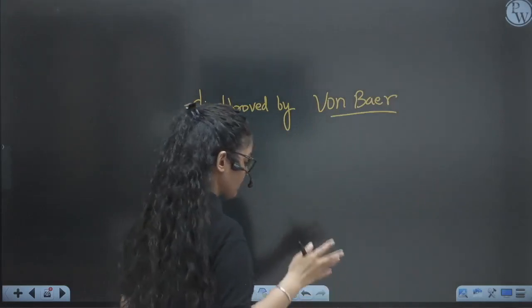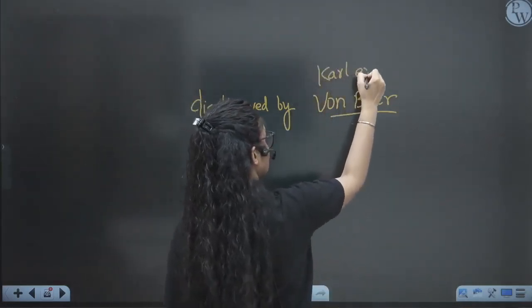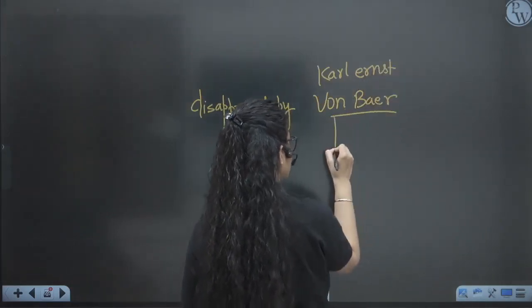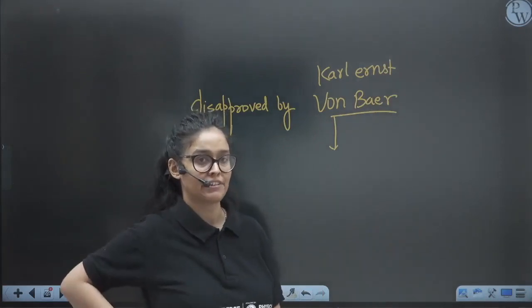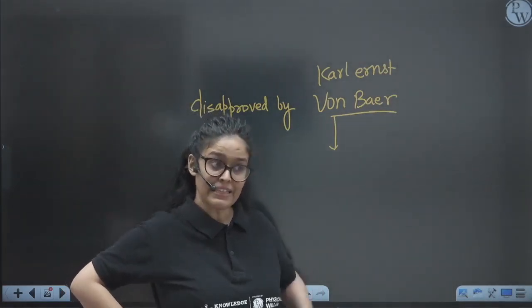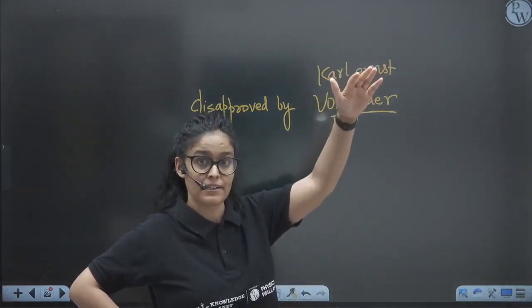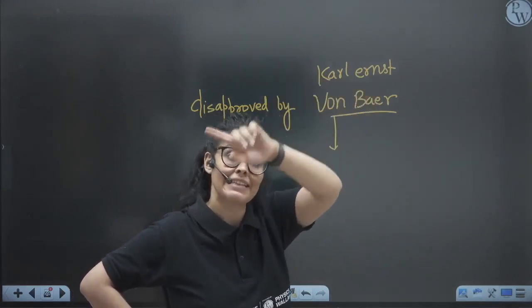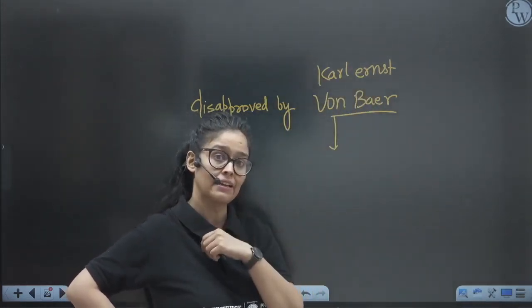According to von Baer, if ontogeny recapitulates phylogeny, as Ernst Haeckel said, that means a complex vertebrate or complex animal should also repeat the adult stage of the lower organism, but it's not happening. So how can you say this?